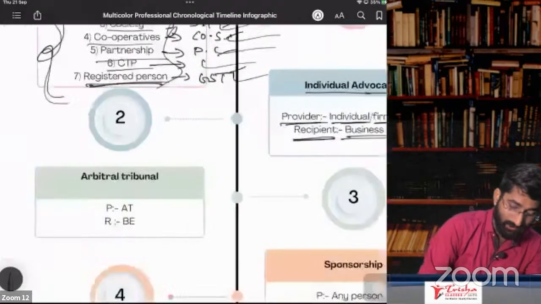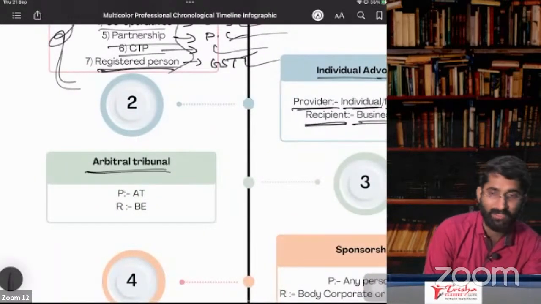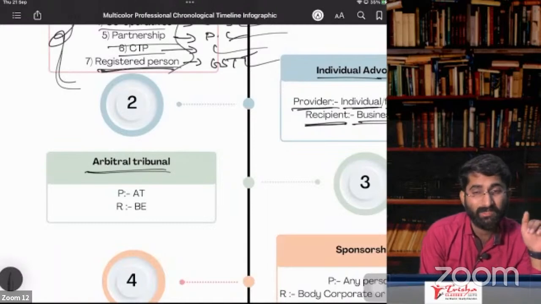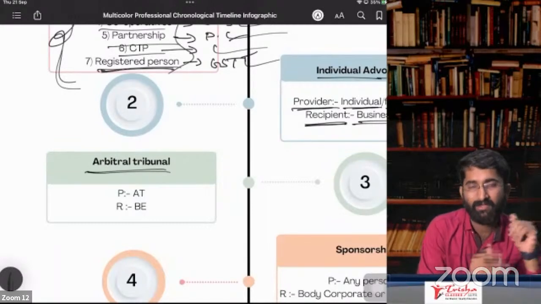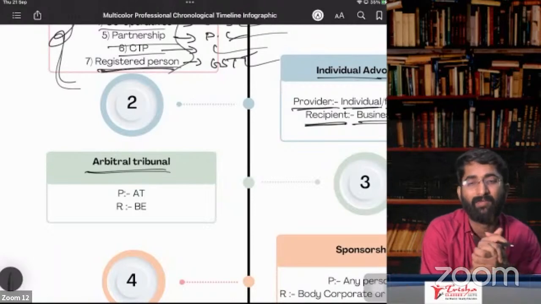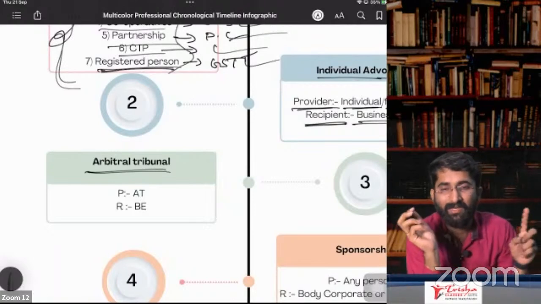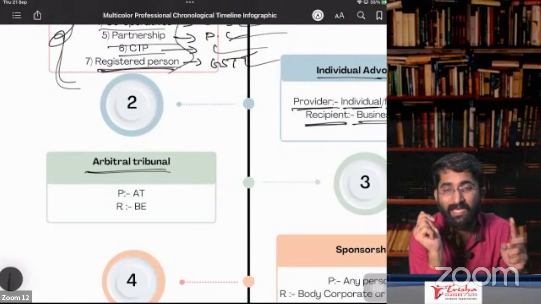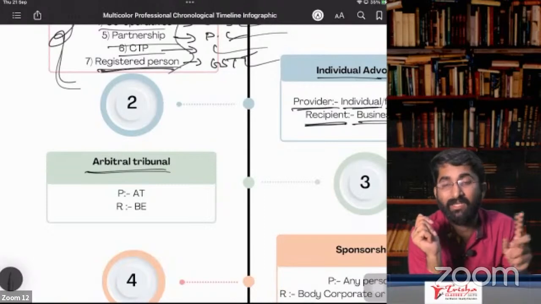Okay. Next one, in case of arbitral tribunal, nothing but a court, it is a private court. Arbitral tribunal, it is a court, but it is a private court. Remember, in GLANC, Glance best friend, what is that C?